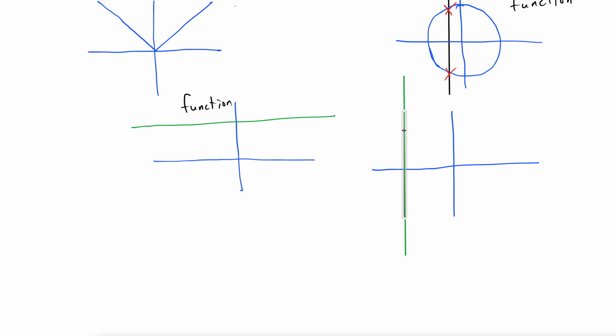So not only does it cross more than once, which is a problem, it crosses an infinite number of times. So this profoundly is not a function, right? It crosses an infinite number of points right here. So while a horizontal line is a function, a vertical line is not. This green thing here, not a function.